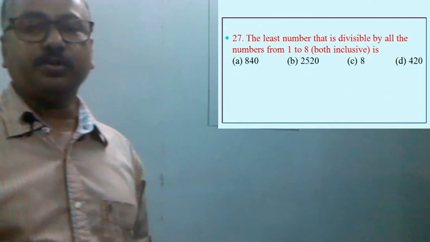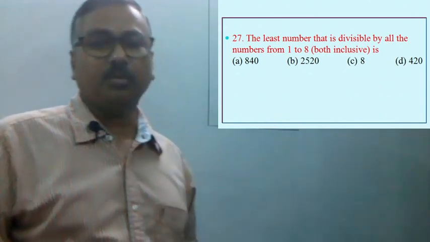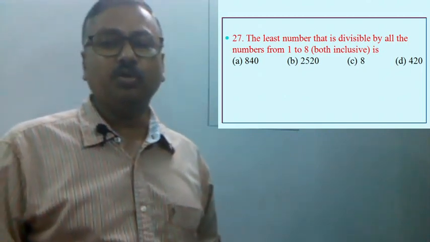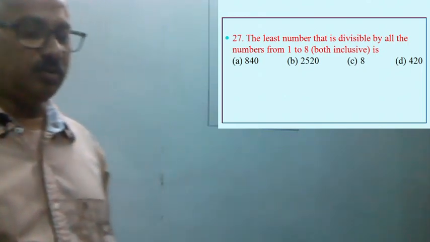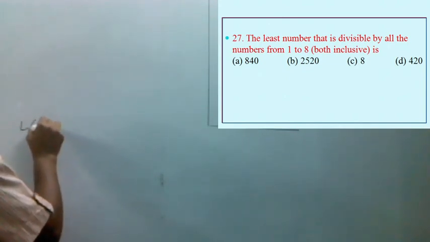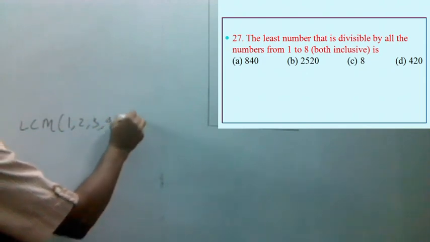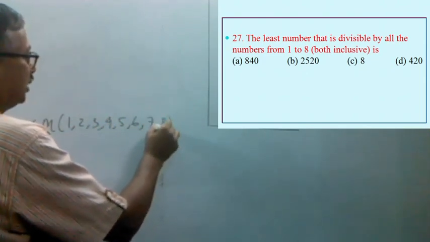Now next question, the least number that is divisible by all the numbers 1 to 8, both inclusive. Same as the previous question, we have to find the LCM of 1, 2, 3, 4, 5, 6, 7 and 8.